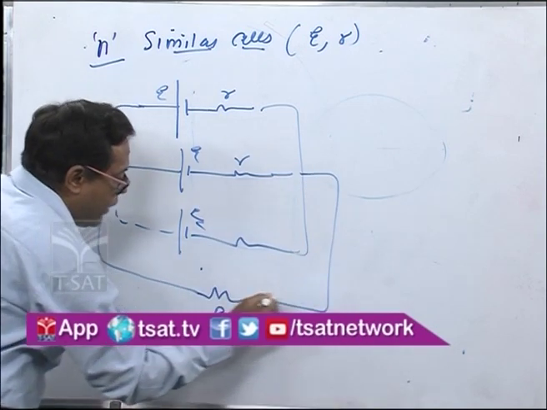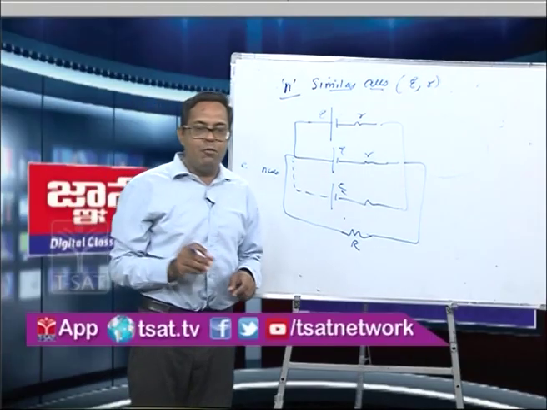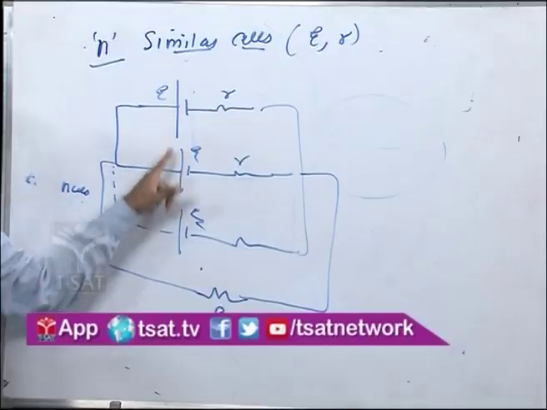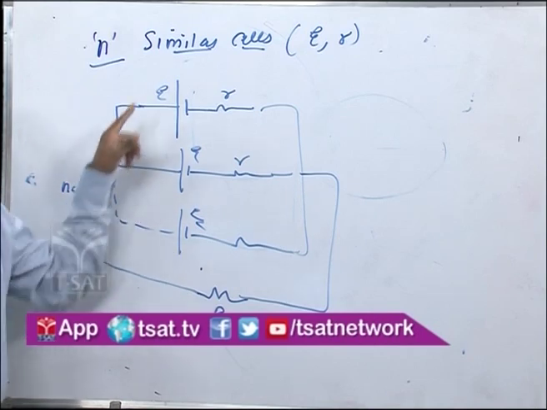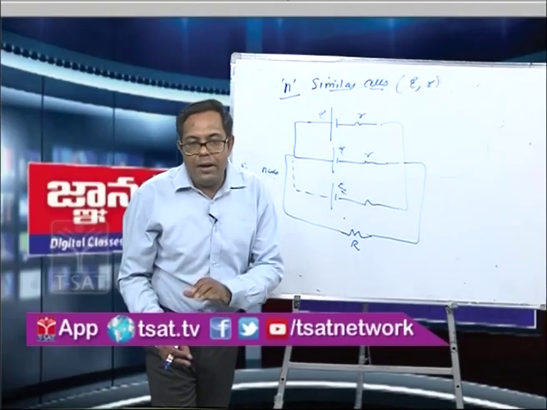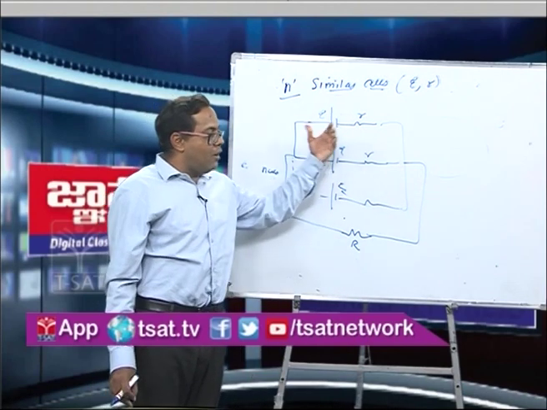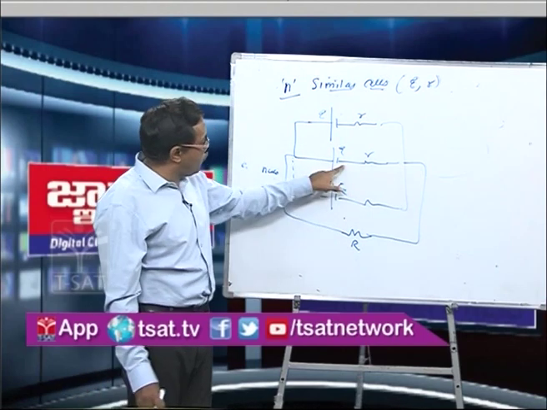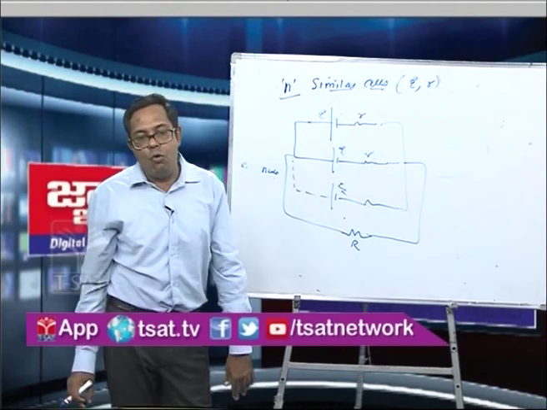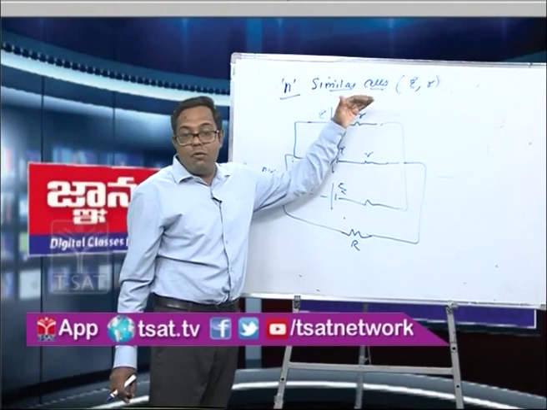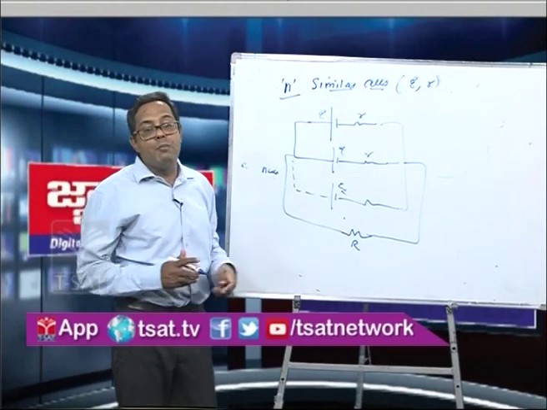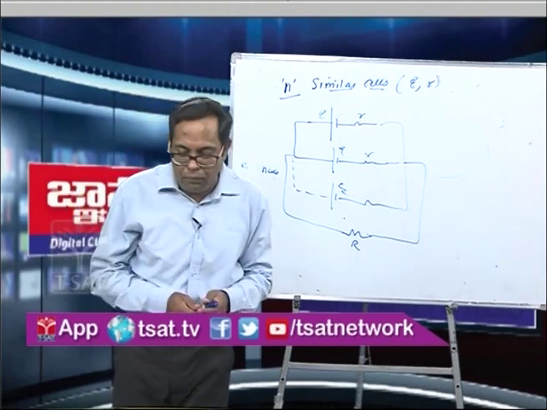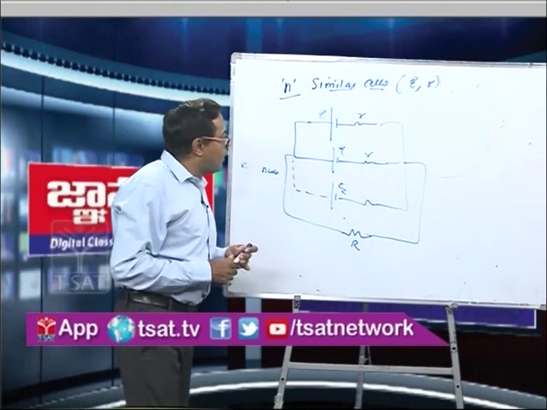maybe any electrical equipment. For the first case, I am putting all the positive terminals to one point, meaning all the cells are correctly connected right now. Later we can go into what will happen if one cell is wrongly connected, that is, if you reverse the polarity. Then we can go to the general case where the EMF and internal resistance of all the cells are different. So now let us consider the first case.